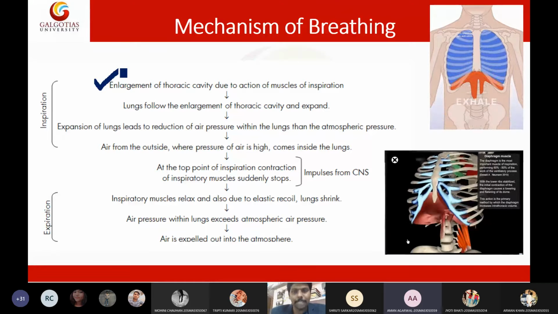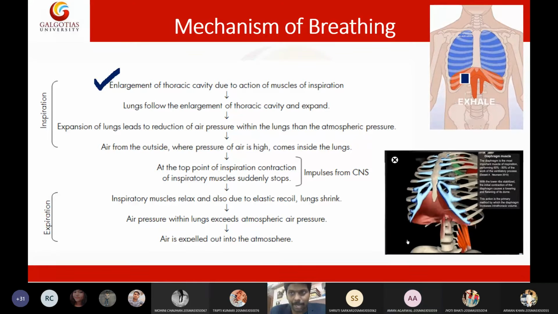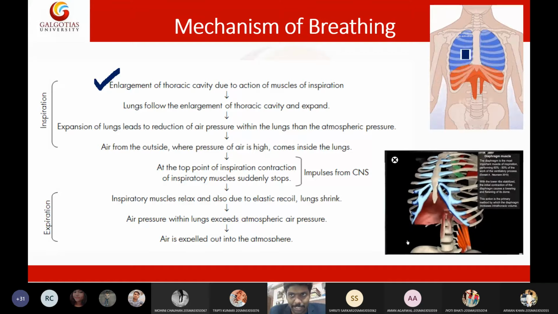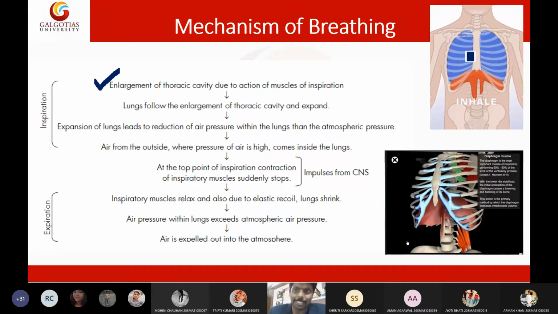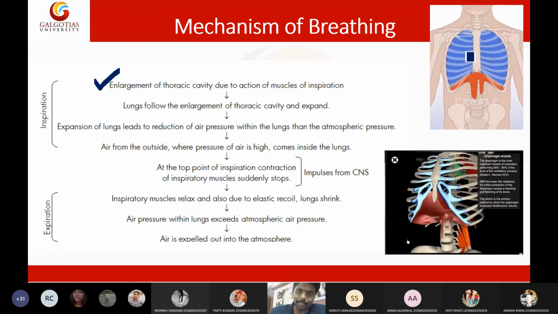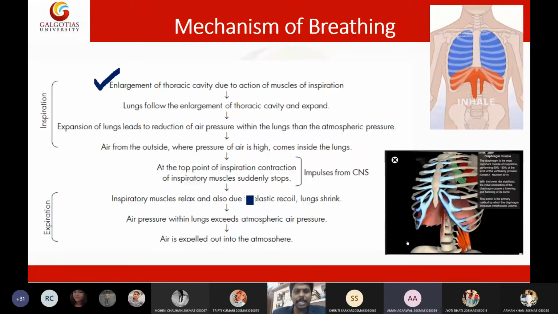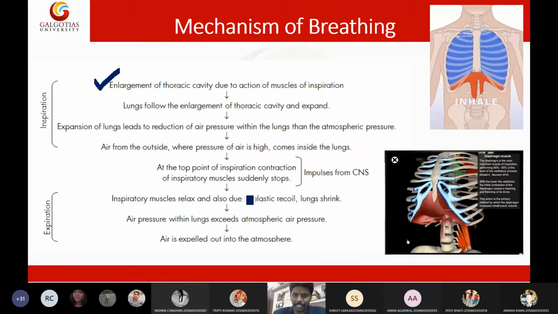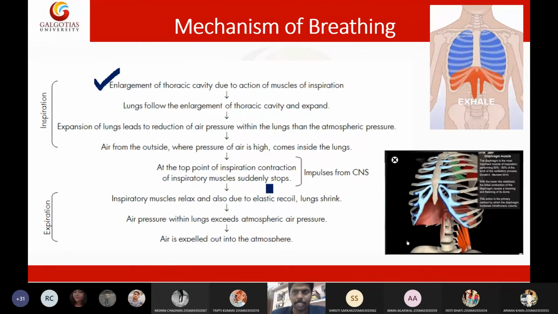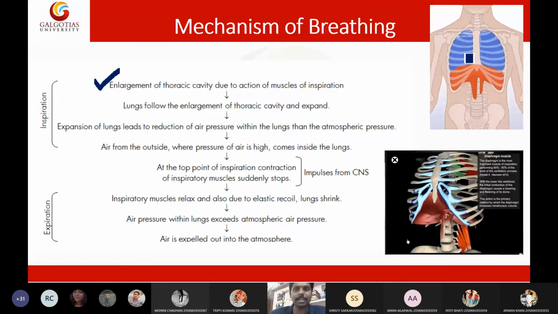No, it is not the only muscle. There are other muscles involved in the rib cage. In between the ribs, there are muscles called intercostal muscles. Even intercostal muscles will support this diaphragm activity. The rib cage will have a secondary movement. So the primary muscle will be the diaphragm, and there is secondary involvement by supporting structures such as intercostal muscles, which are present in between the rib cage.